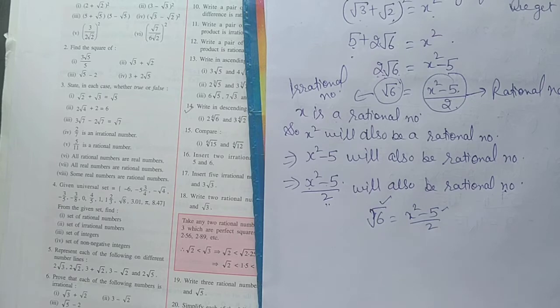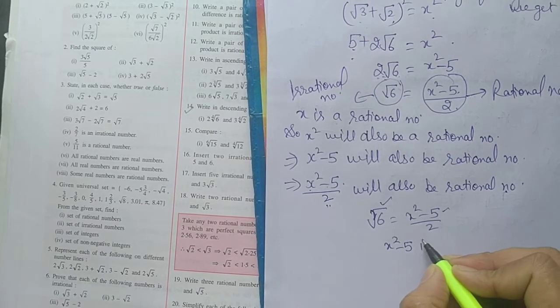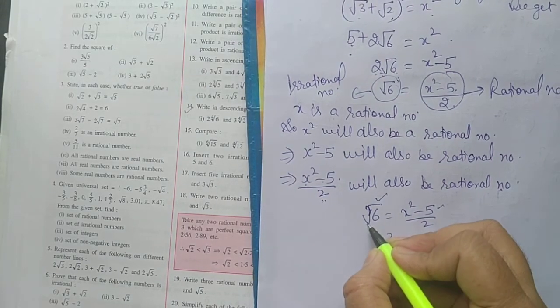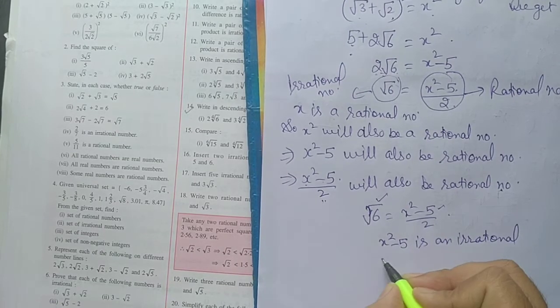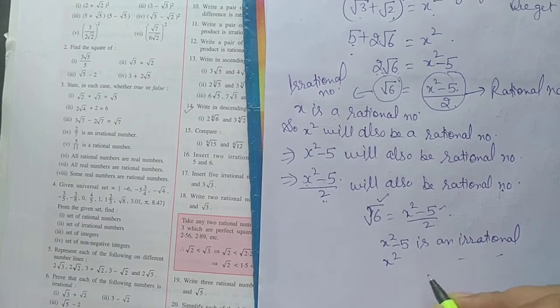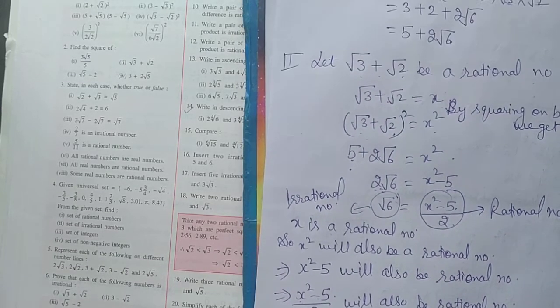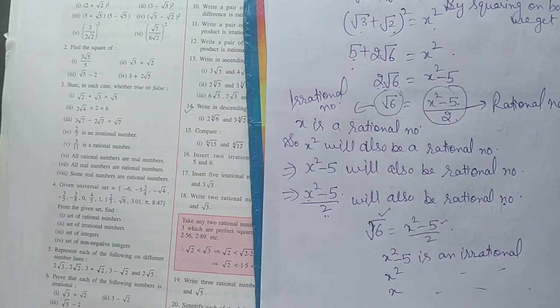So we can say that x square minus 5 is an irrational number, so this will also be irrational. So x square is also irrational. It means x is irrational, but we already supposed that x is a rational number. It is not possible that one number is rational and irrational at the same time. So our supposition is wrong.